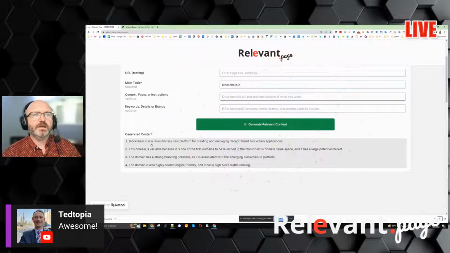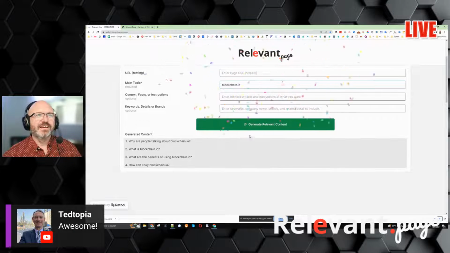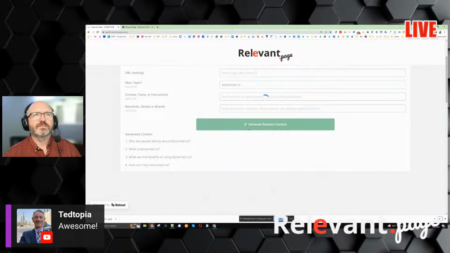And it says blockchain.io is a revolutionary new platform for creating and managing decentralized blockchain applications. The domain is valuable because it's one of the first domains to be launched in the blockchain.io domain namespace and has large potential market. The domain has strong branding potential and is associated with an emerging blockchain platform. The domain is highly search engine friendly and has high Alexa traffic rating. Well, you'd have to double check that. So you have all of that.